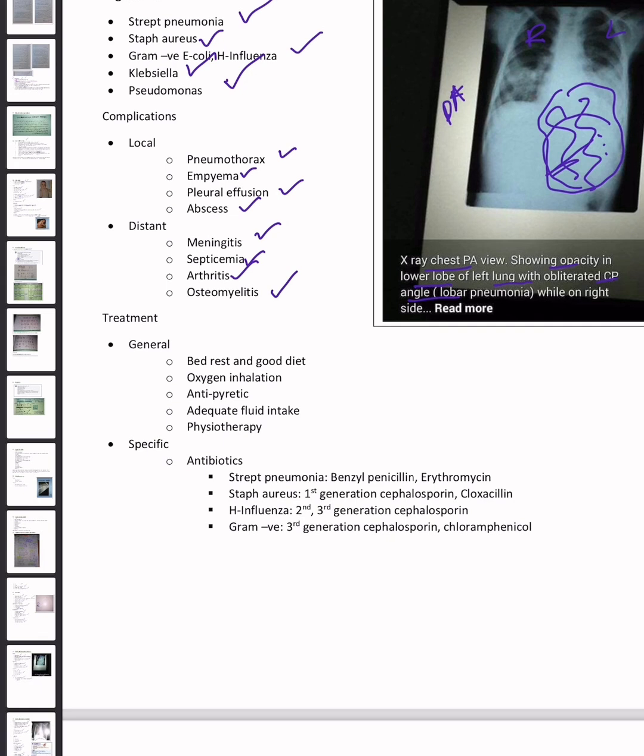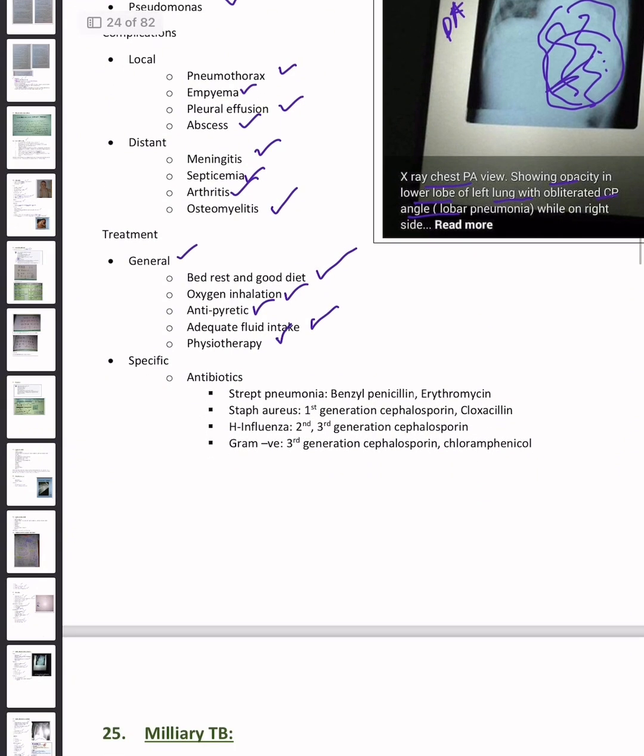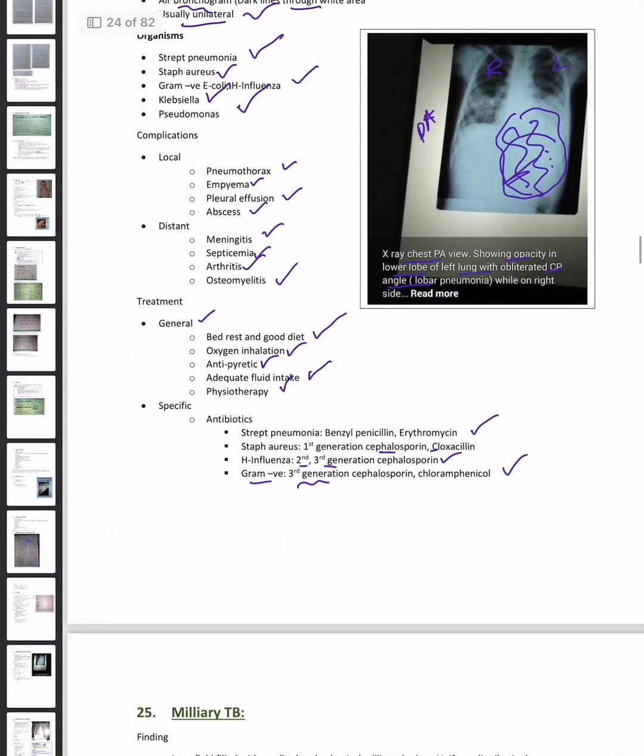What are the treatment options? General: bed rest and good diet, oxygen inhalation, antipyretic, adequate fluid intake, and physiotherapy. What are the specific antibiotics? Strep pneumoniae: benzylpenicillin and erythromycin. Staph aureus: first generation cephalosporin and cloxacillin. H. influenzae: second, third generation cephalosporin. For gram-negative: third generation cephalosporin and chloramphenicol.